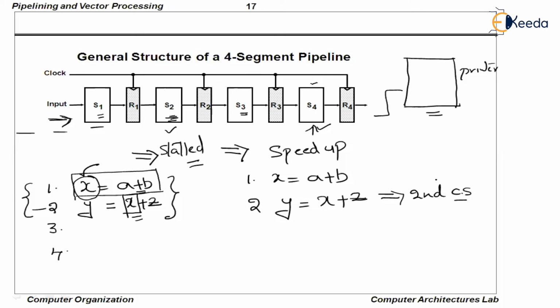Generally, it would enter in the second clock cycle, but it won't be able to, because the first instruction should finish completely and leave the pipeline. Then only can the second instruction enter the pipeline.